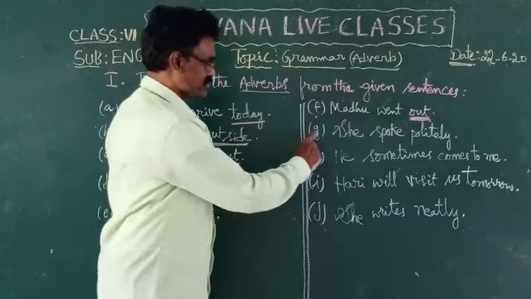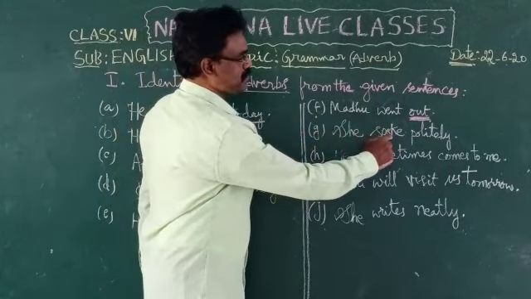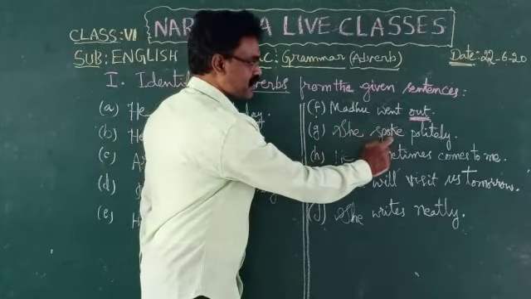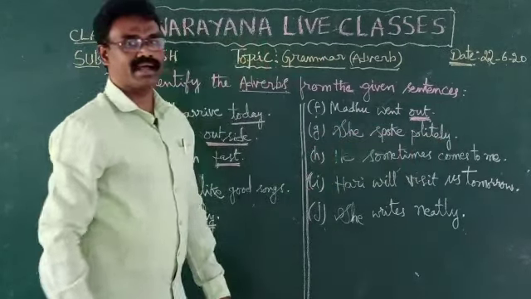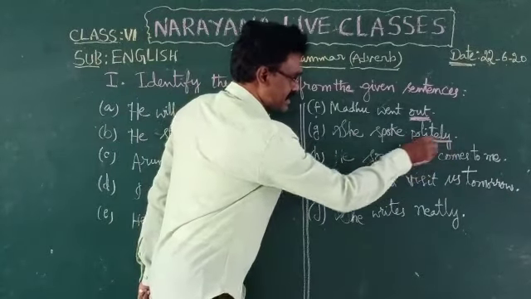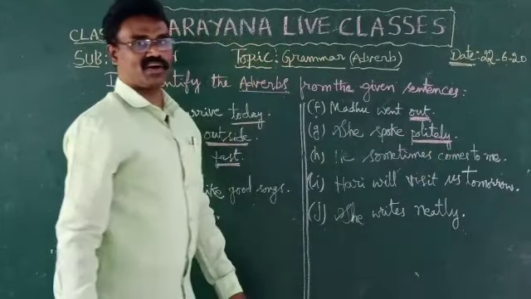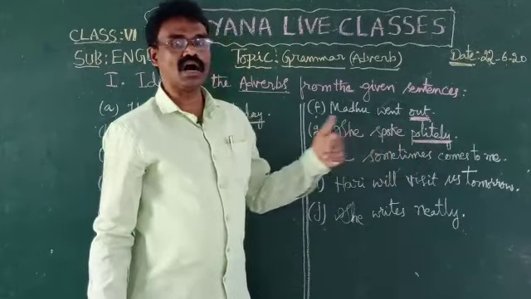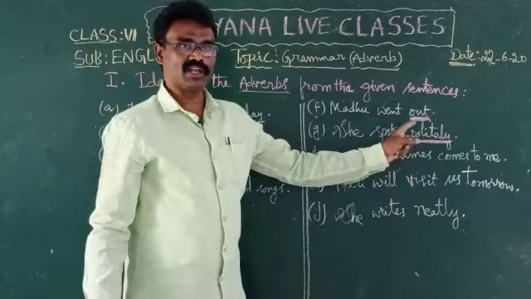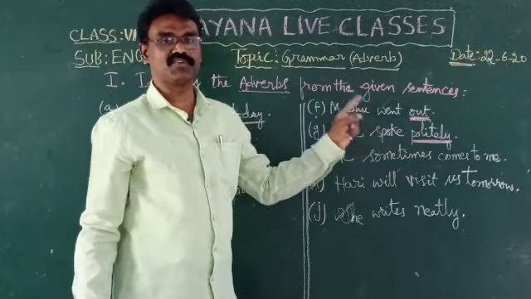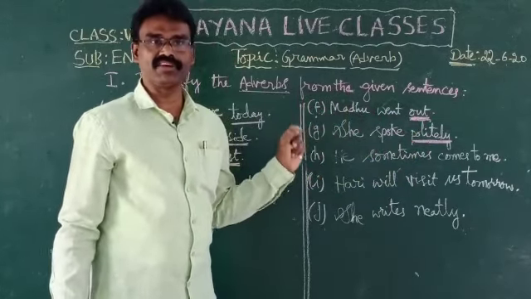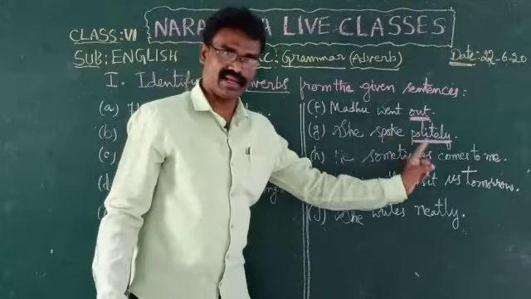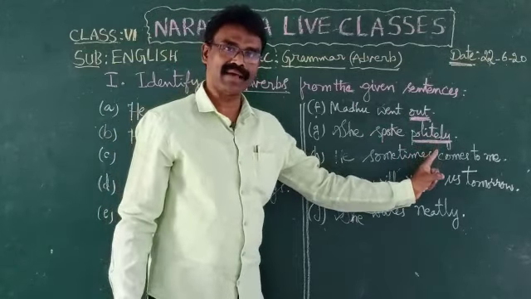Now let us see the next one. She spoke politely. She is the subject, spoke is the verb, politely is the adverb. Let us underline politely. What kind of adverb is politely? She spoke how? Politely. When we put the question using the word how, that is an adverb of manner. In which manner did she spoke? Politely. So this is an adverb of manner.